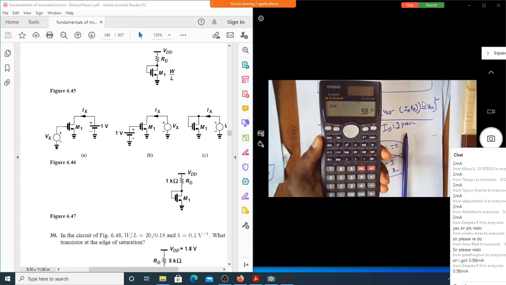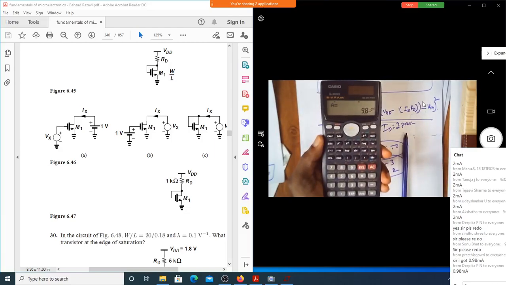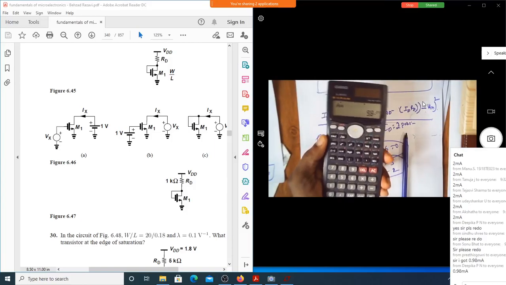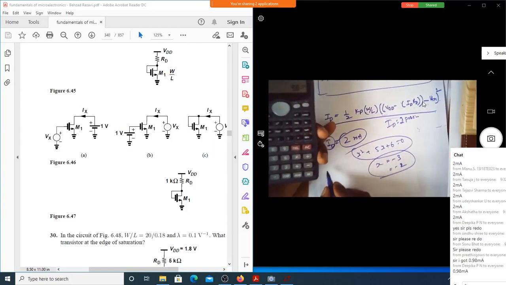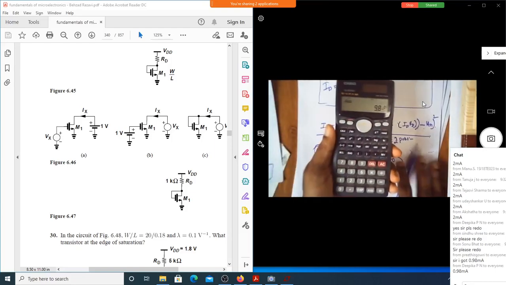Let me redo it. Oh, now you're getting the answer. Can you see it is 9.8 into 10 power minus 4? Yes, sir. Is it not 0.98 milli? Yes, sir. It is. So, as some of your friends have got it as 0.98 milliampere, it is that value.